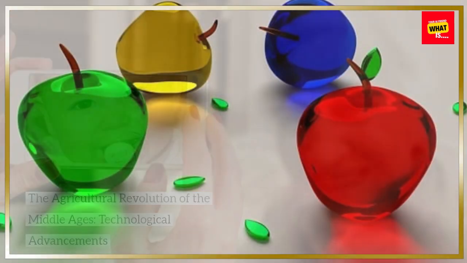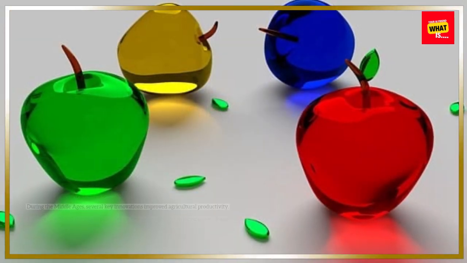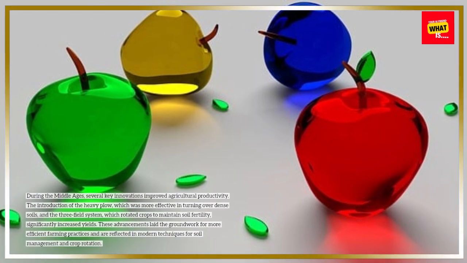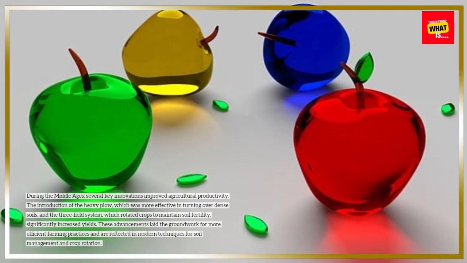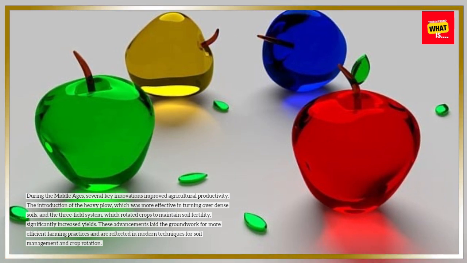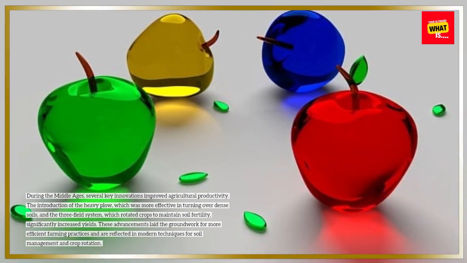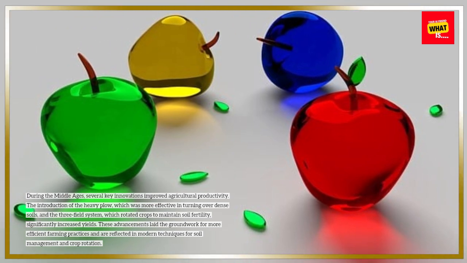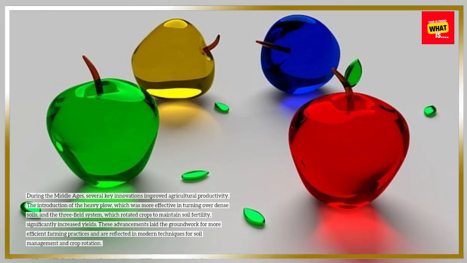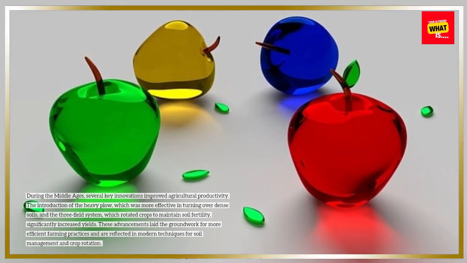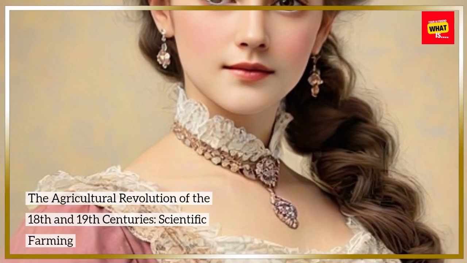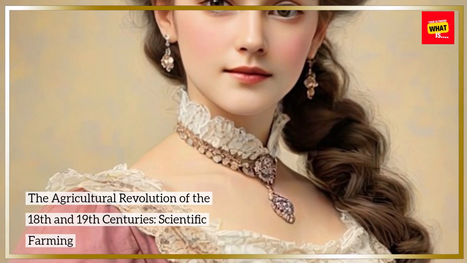The Agricultural Revolution of the Middle Ages. Technological advancements. During the Middle Ages, several key innovations improved agricultural productivity. The introduction of the heavy plow, which was more effective in turning over dense soils, and the three-field system, which rotated crops to maintain soil fertility, significantly increased yields. These advancements laid the groundwork for more efficient farming practices and are reflected in modern techniques for soil management and crop rotation.